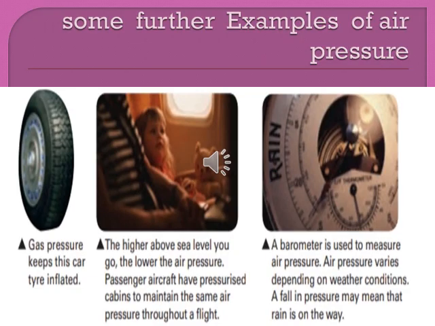Some further examples of air pressure: a car tire is hard and inflated due to air pressure inside it. Pressurized cabins are used in aeroplanes in order to maintain the same air pressure throughout the flight. Why? Because whenever we move above the sea level, the air pressure lowers. So in order to maintain the same air pressure, pressurized cabins have been used in aeroplanes.